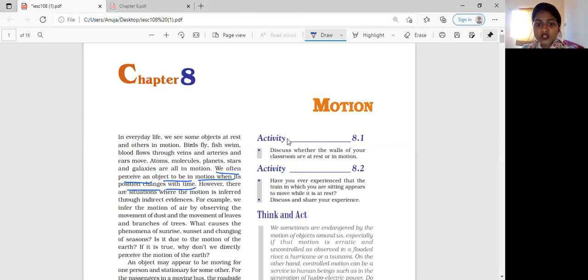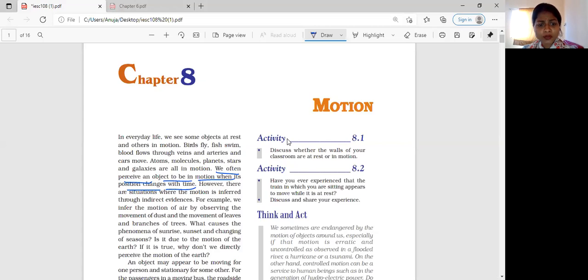However, there are situations where the motion is inferred through indirect evidences. For example, we infer the motion of air by observing the movement of dust and the movement of leaves and branches of trees. So, here what they are saying is, we cannot see air moving, but we can feel the wind around us. How can we feel that? By seeing the leaves of the trees moving, or by seeing the dust around us. So we see that the air is blowing, or there is wind around us.